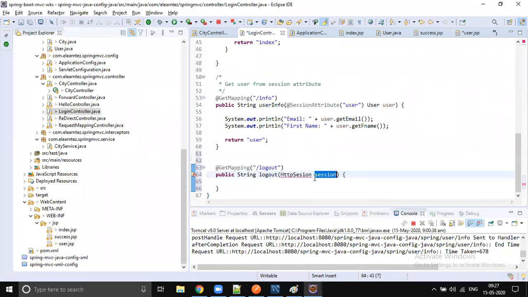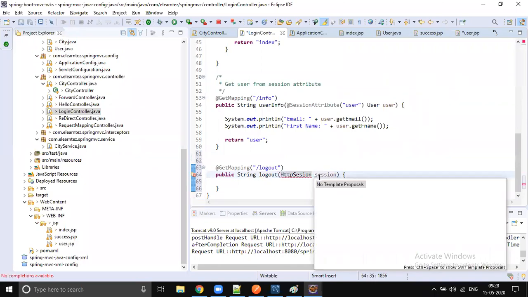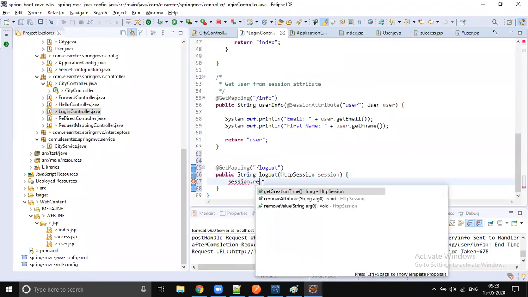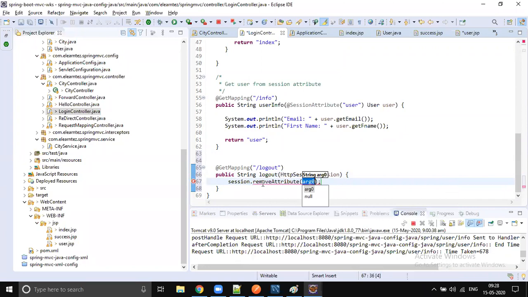HTTP session. Yeah, session dot remove attribute user. Now the user will be removed from the session.